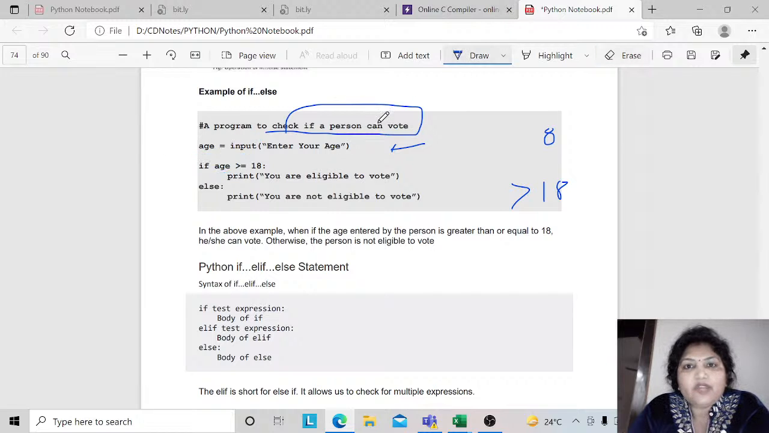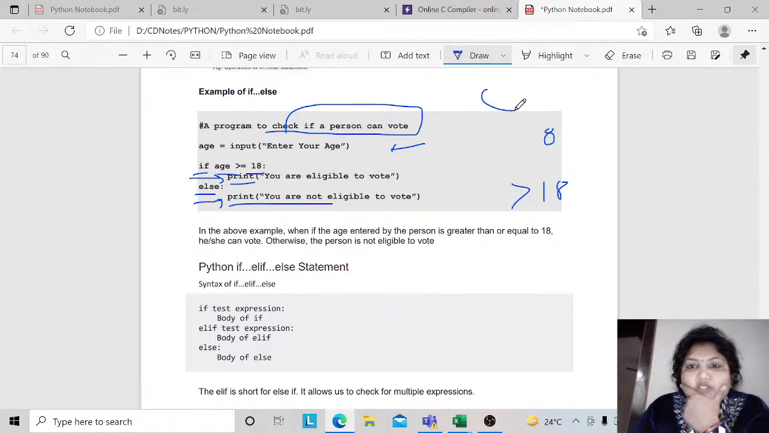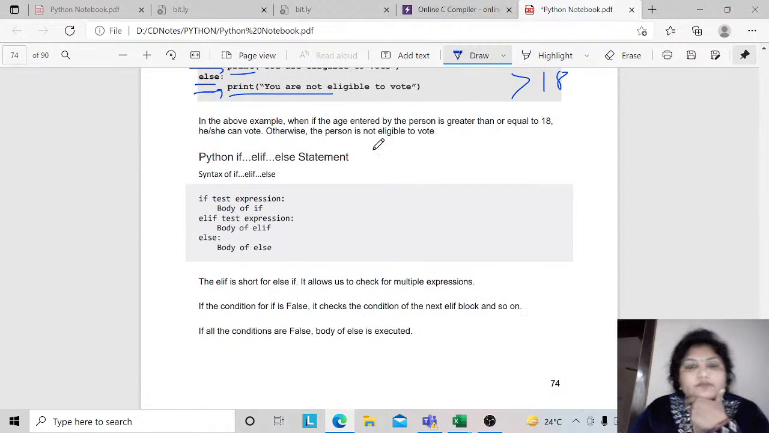So over here we have: if age is greater than or equal to 18, colon, then print this part. Again, indentation is to be maintained. Else, you put a colon, and then indentation is to be maintained and you print the second message. So this is how you have the conditions over here. You have some condition, you have the true part, and you have the false part as well, right?